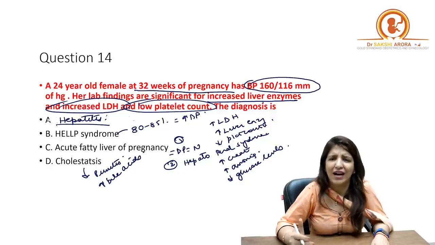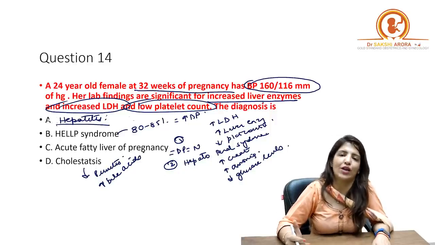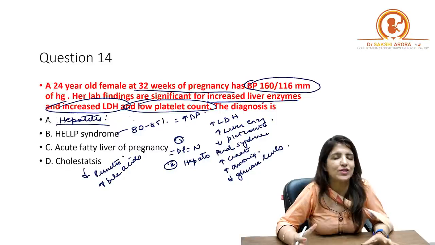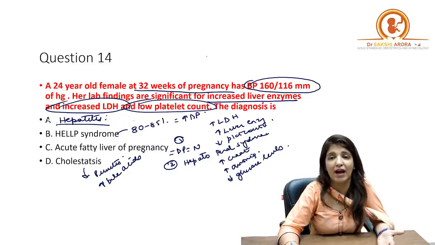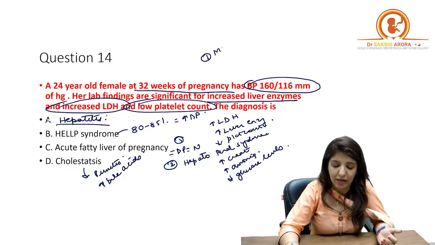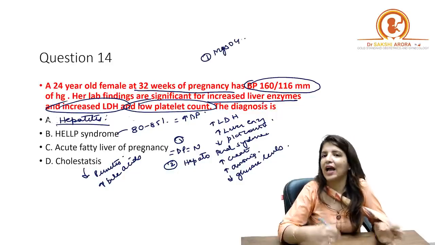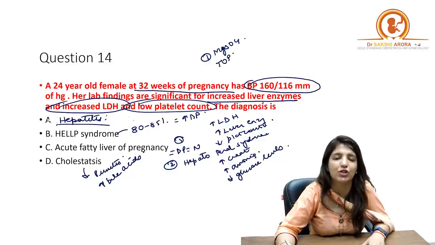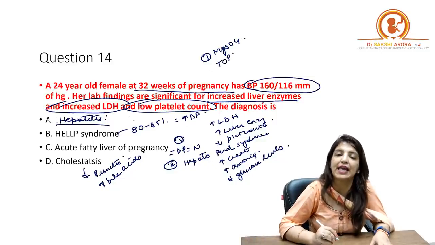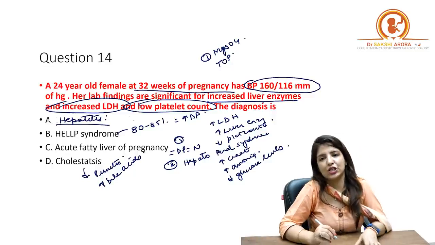Right? And how do you manage HELLP syndrome? In management of HELLP syndrome, number one, because it's a complication of severe preeclampsia, you will have to prevent them from having convulsions. So you will give them magnesium sulfate so that their convulsions are prevented, and you are going to do immediate termination of pregnancy irrespective of the gestational age.